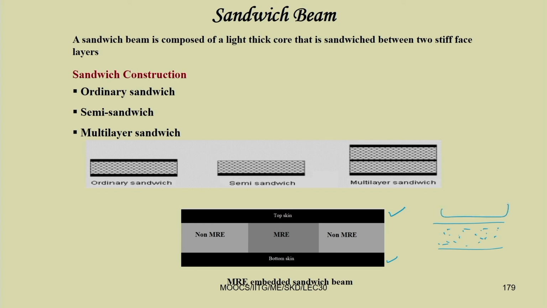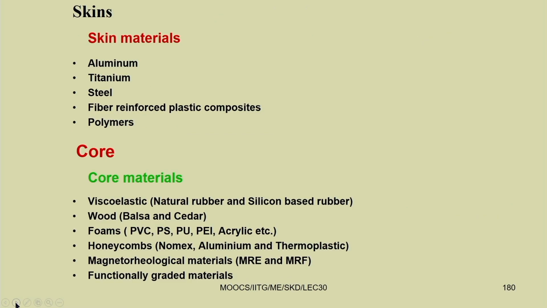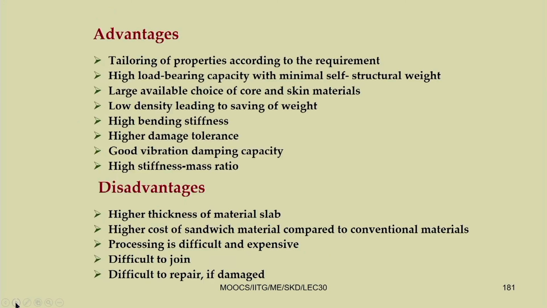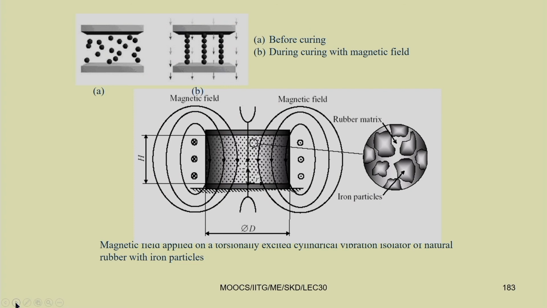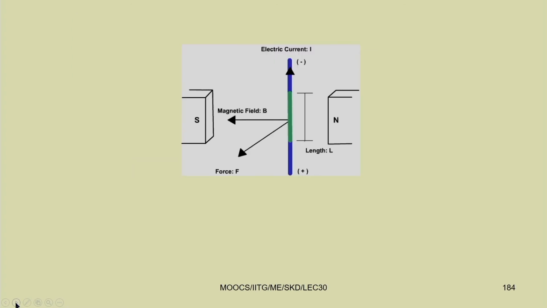By applying a magnetic field, one can align the iron particles. Due to this alignment of the iron particles, the Young's modulus, which is a complex number, changes, that is, the stiffness and the damping property of the material change. So, we can have different skin materials and also different core materials. You can go through all these things. There are several advantages and disadvantages of magnetorheological elastomer. This is the basic principle, which I already told.